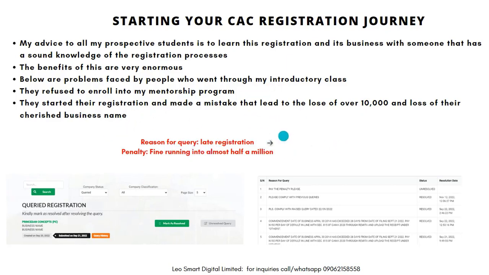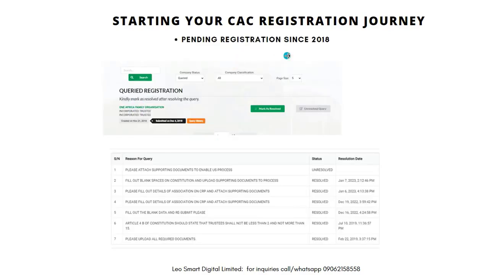So for you to avoid this mistake, that is why I am here to guide you to know what to do to avoid it. Now, this is another one pending registration since 2018. This is one African family organization. This registration started November 2018, submitted December 4, then it was queried. So up to now, he had not been able to resolve this query. This is what he would have been able to do if he had this sound knowledge.